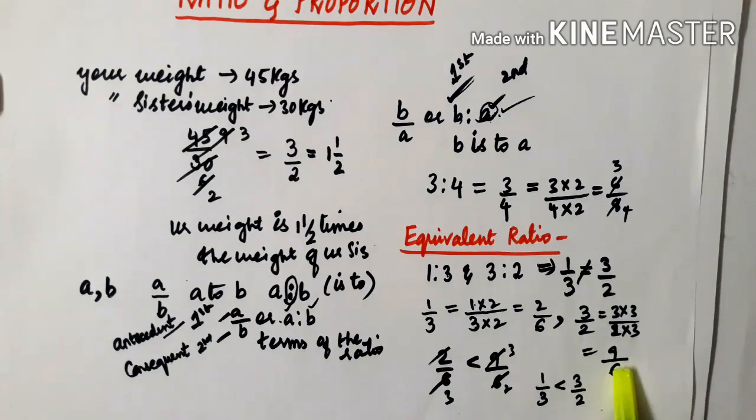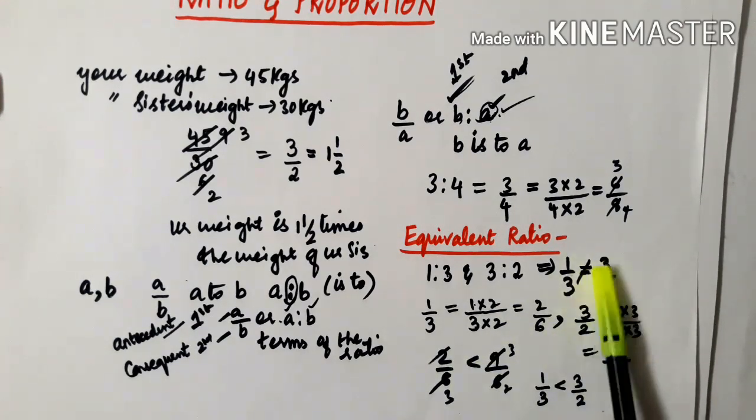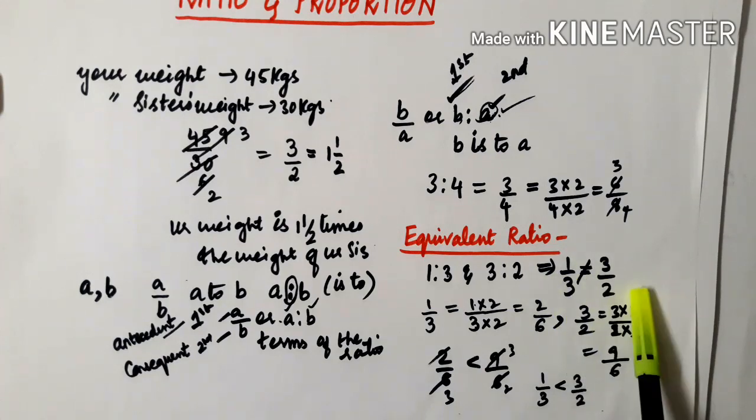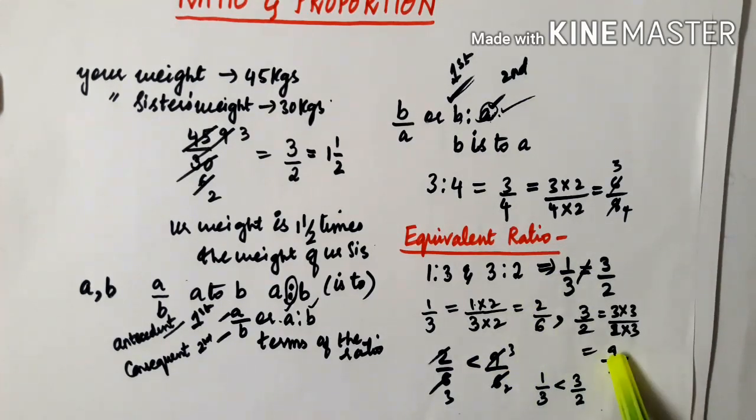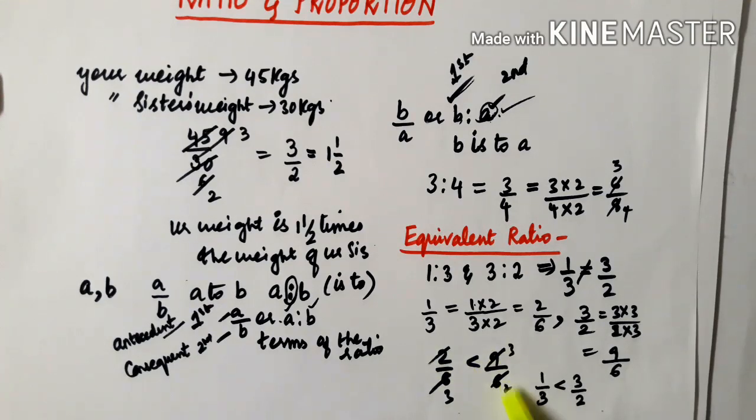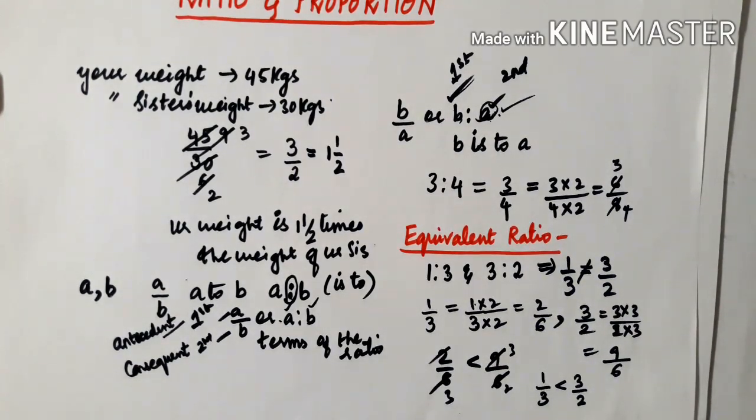Okay, so 2 by 6 and 9 by 6 means they are like fractions. You don't need to consider the denominator now. Only by seeing the numerator you can say which one is smaller and which one is greater. So over here clearly it is less than, so it is obviously not equal. These are not equivalent ratios. 2 is obviously less than 9, so 2 by 6 is less than 9 by 6. Again, 2 by 6 and 9 by 6 are 1 is to 3 and 3 is to 2, that is 1 by 3 and 3 by 2. This is how you compare the fractions, whether they are equal, or which one is less than or greater than.